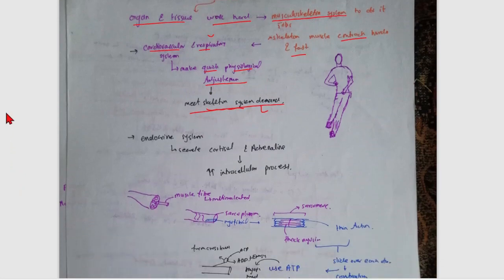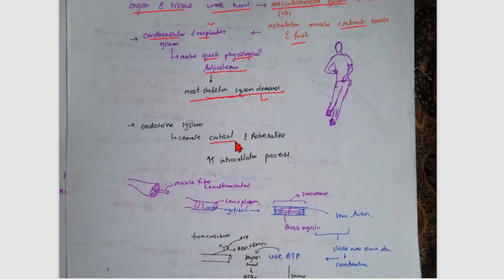So first of all, the endocrine system secretes cortisol and adrenaline. Cortisol and adrenaline, and what do they do? They increase the intracellular process. Just simple. They increase the intracellular process.